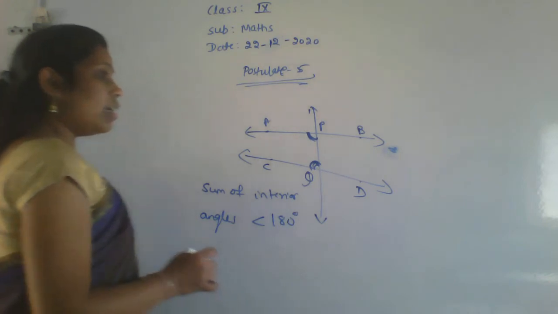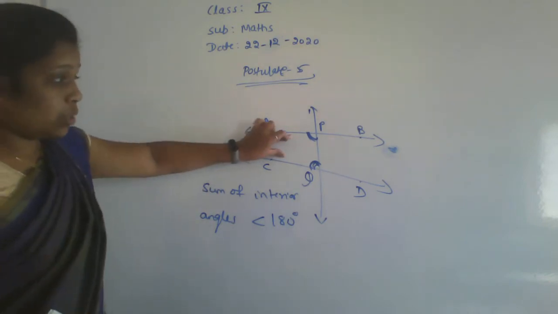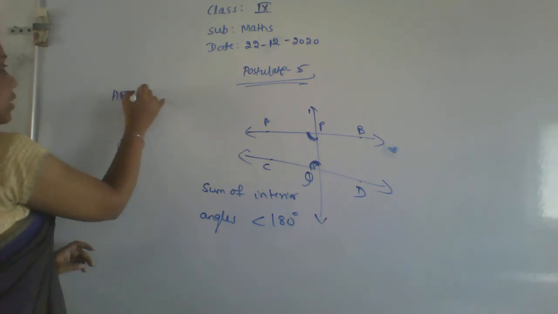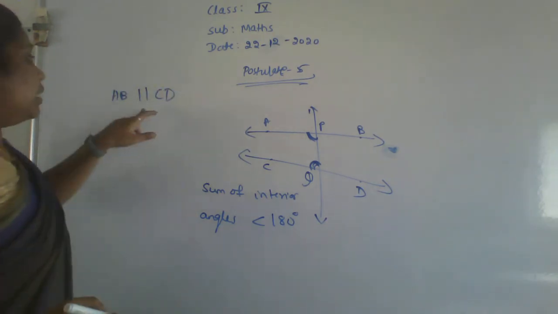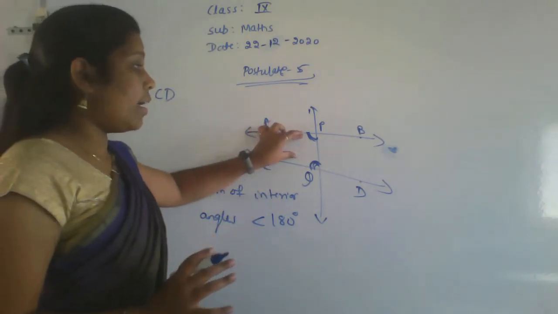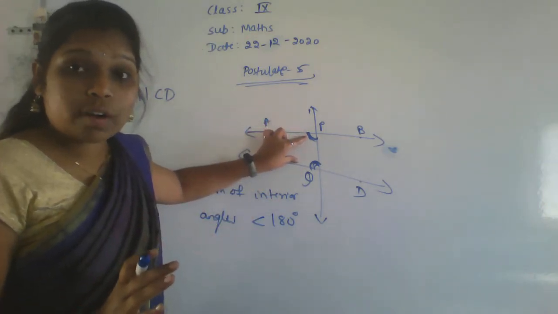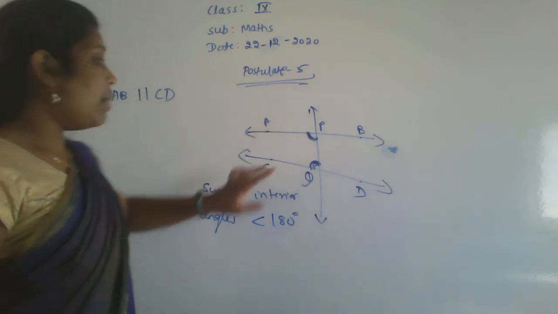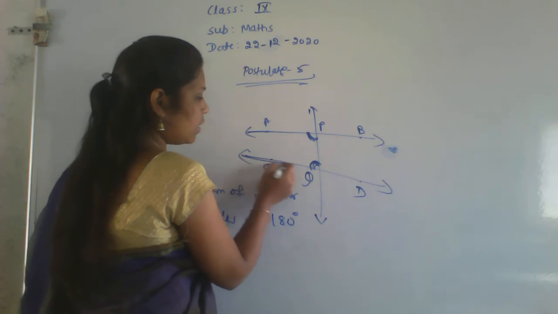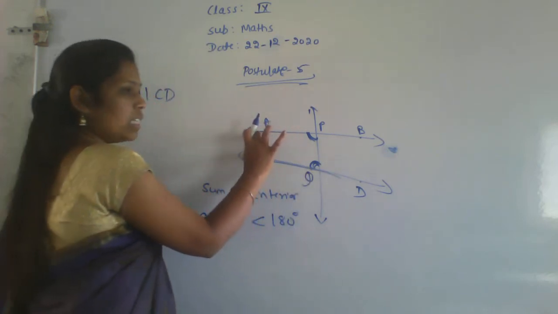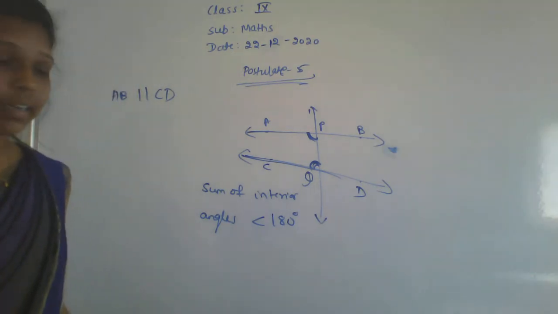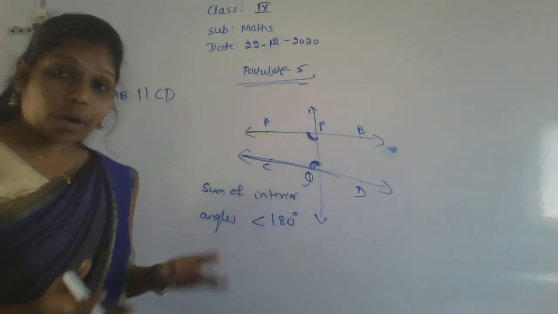That holds when the two lines AB and CD are parallel. If these two lines are parallel, then only the sum of the interior angles is always 180 degrees. But here these are not parallel. Observe here, there is only a small distance here and a larger distance there, which means they are not parallel. Here AB and CD are not at all parallel.